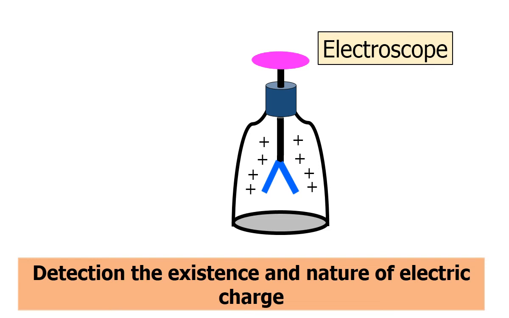And if we bring another body, you can see here another body of yellow color, in that case the gap of the gold leaf is not changed, so it can be decided that the body has no charge.